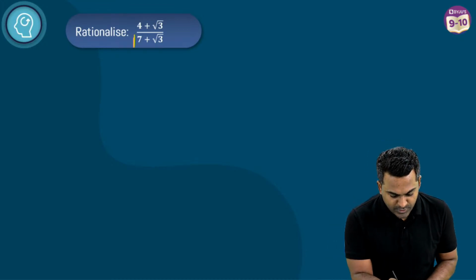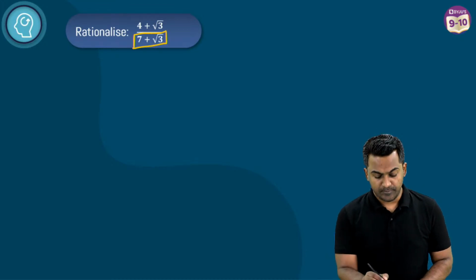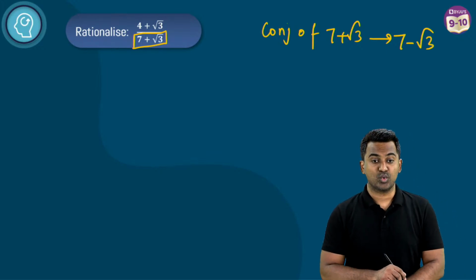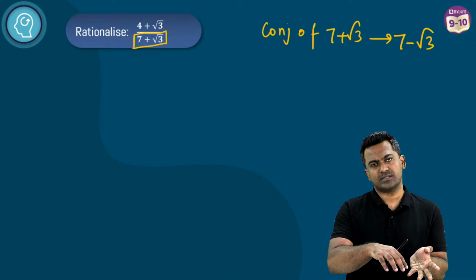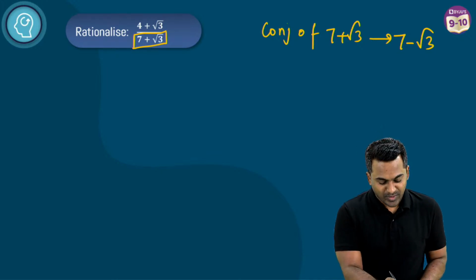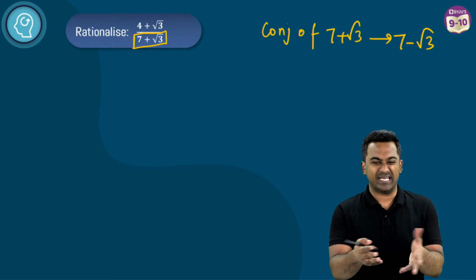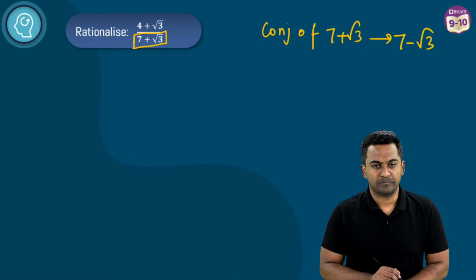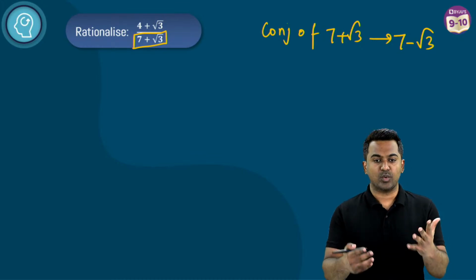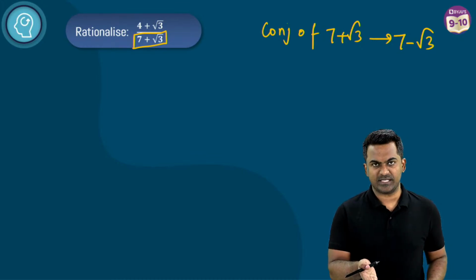Okay, so what is going to be the conjugate of 7 plus root 3? Tell me the conjugate of 7 plus root 3. The conjugate is going to be what? 7 minus root 3, right? Conjugate is a difficult term to explain. Just make sure you understand that for 7 plus, you do a minus, that's all. Okay? It's something that when you multiply it, it converts into a rational number. Yes, so the conjugate is going to be 7 minus root 3.